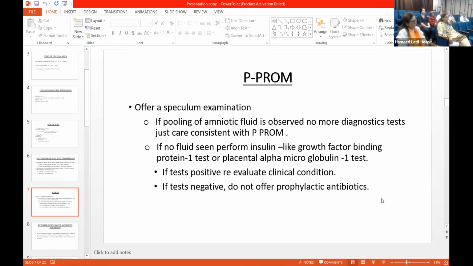But if tests are negative, we don't have to start the prophylactic antibiotics. Rather, we have to reevaluate the clinical condition of the patient, and if it goes further, then we start the treatment. So my question is, why do you not need to give prophylactic antibiotic if the test is negative? Ma'am, because the research on prophylactic antibiotics shows no such benefit in risk reduction. That is not the reason, the reason is something else. Why are you not giving prophylactic antibiotic if insulin-like growth factor binding protein is negative?